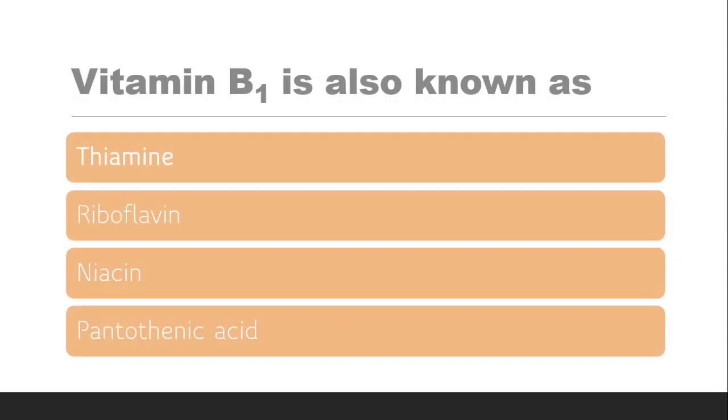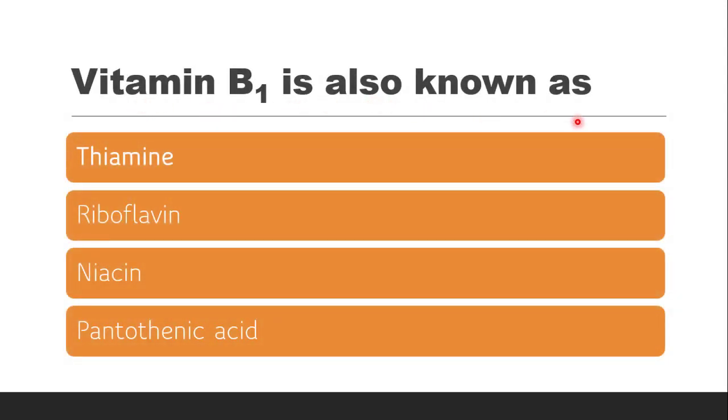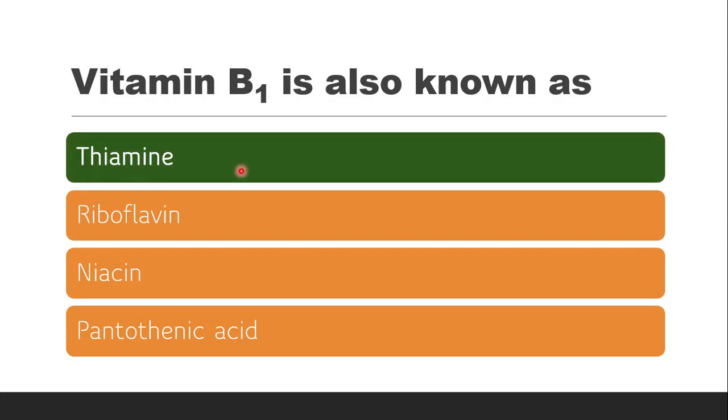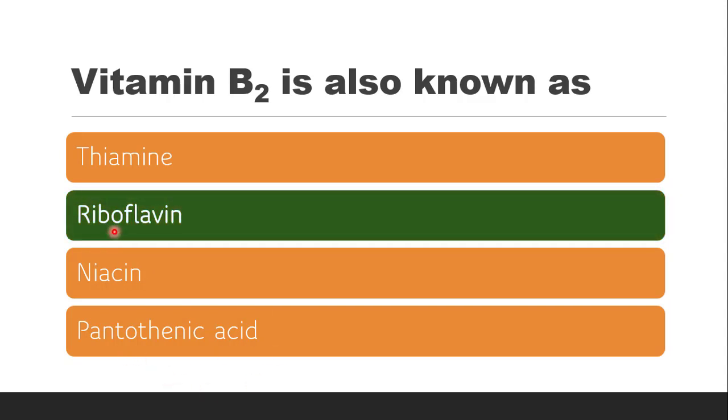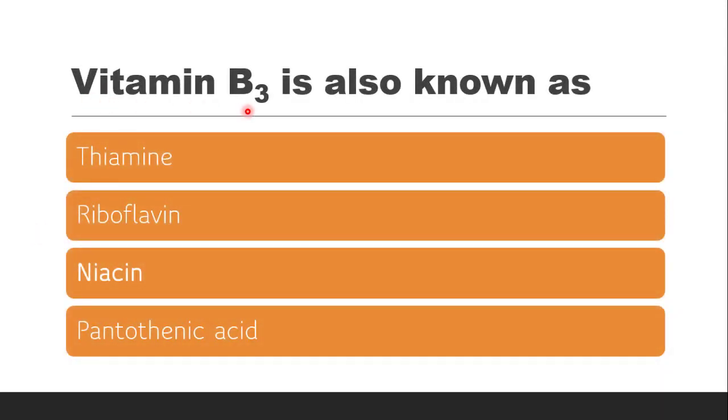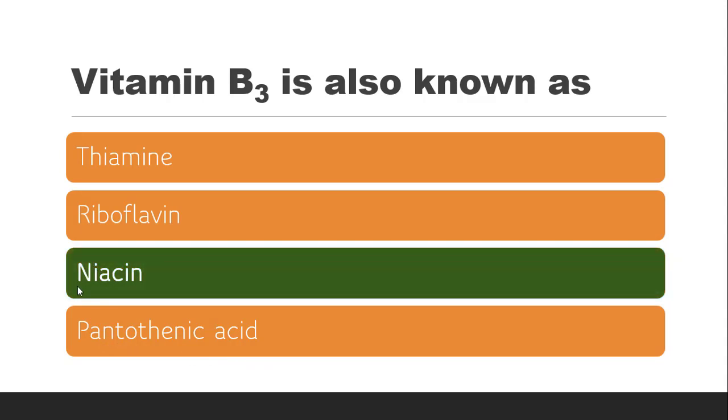Next question is vitamin B1 is also known as, the options are thiamine, riboflavin, niacin, or pantothenic acid. The correct answer is it is thiamine. Next question is vitamin B2 is also known as, whether it is thiamine, riboflavin, niacin, or pantothenic acid. The correct answer is it is riboflavin. Next question is vitamin B3 is also known as, whether it is thiamine, riboflavin, niacin, or pantothenic acid. The correct answer is it is niacin.